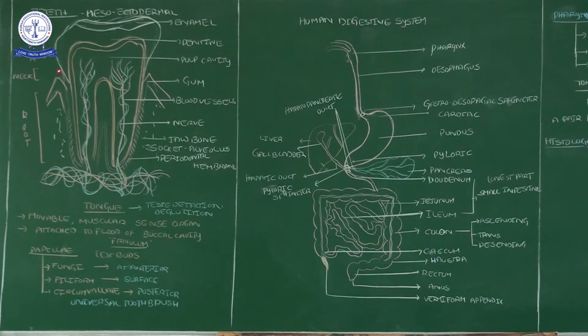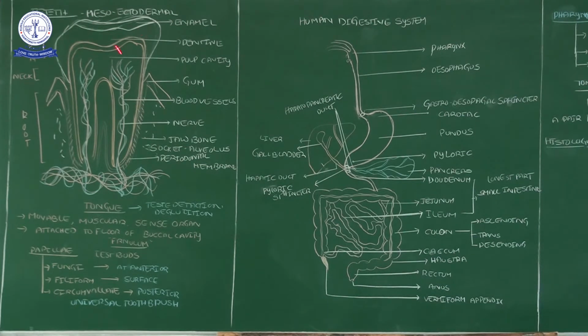In the previous video, I spoke about odontoblast cells. Odontoblast cells originate from the mesoderm, and ameloblast cells originate from the ectoderm. From ameloblasts, enamel will form, and from odontoblast cells, dentin will form.